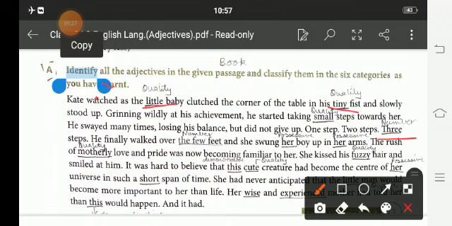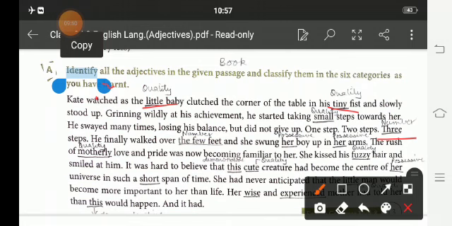She had never anticipated the little man would become more important to her than life. Her wise and experienced mother had told her that this would happen, and it had.